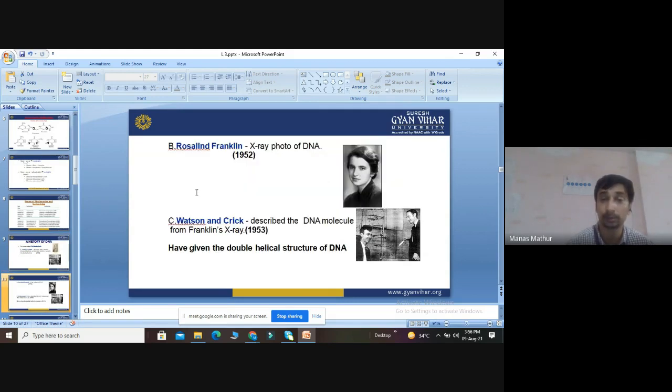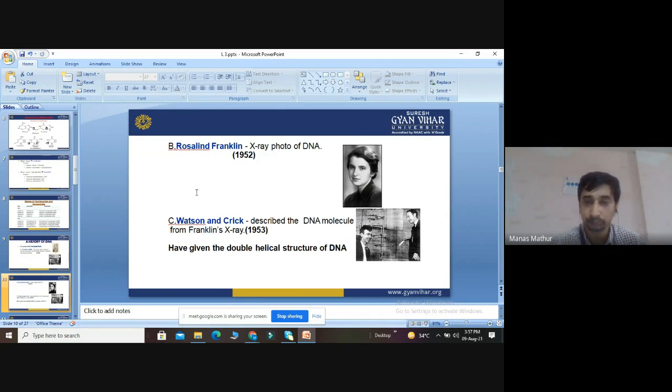Then we discuss a woman called Rosalind Franklin. That lady discovered the X-ray photograph of DNA. She discovered the X-ray photo of DNA. When? In 1952.